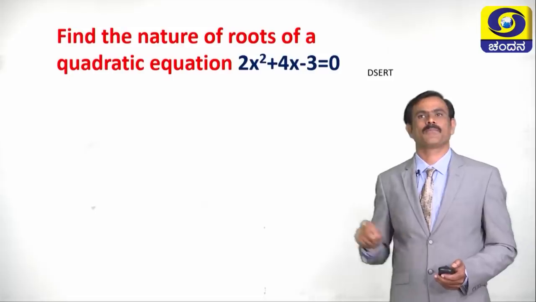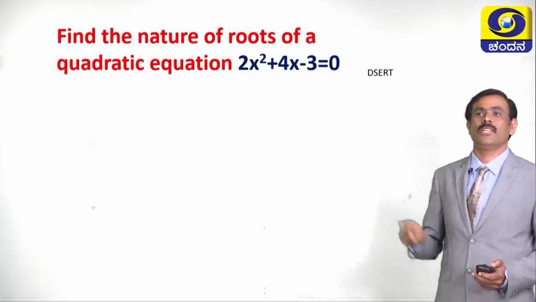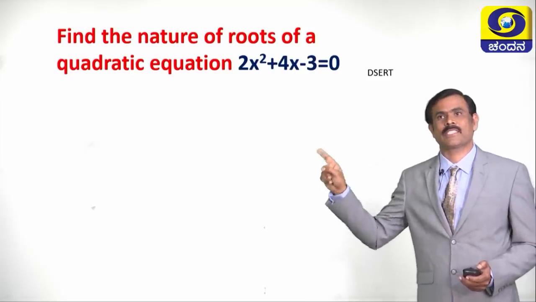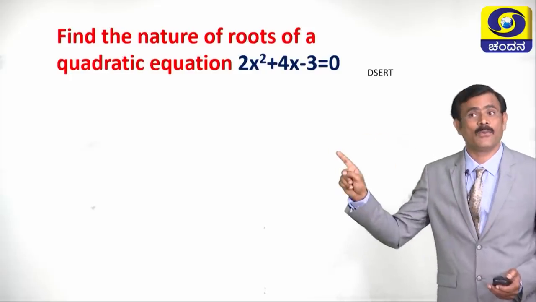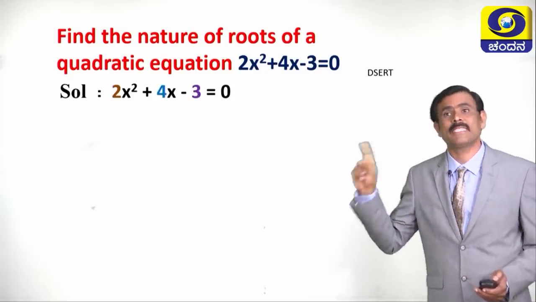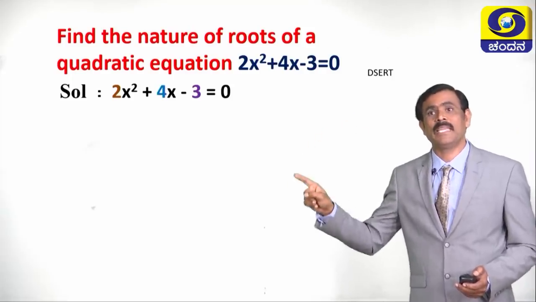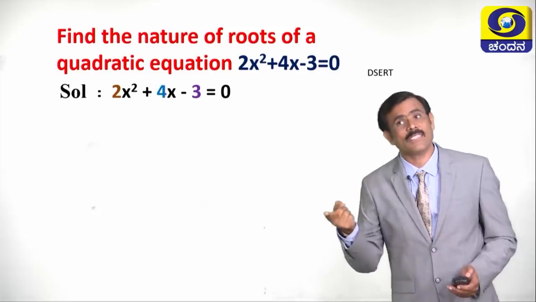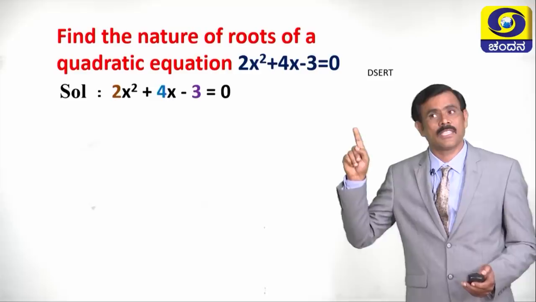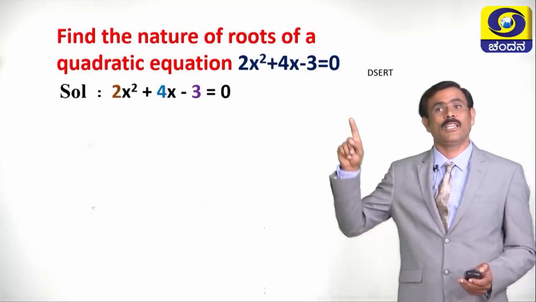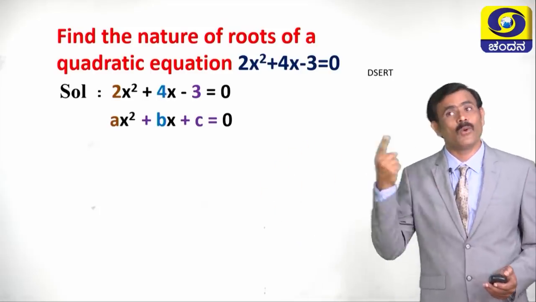See the problem. Find the nature of roots of a quadratic equation. What is the equation? 2x square plus 4x minus 3 equals 0. What is the first step? First step, write the equation: 2x square plus 4x minus 3 equals 0. Now, what is the next step? Next step is we have to compare it with the standard form of quadratic equation, ax square plus bx plus c equals 0.